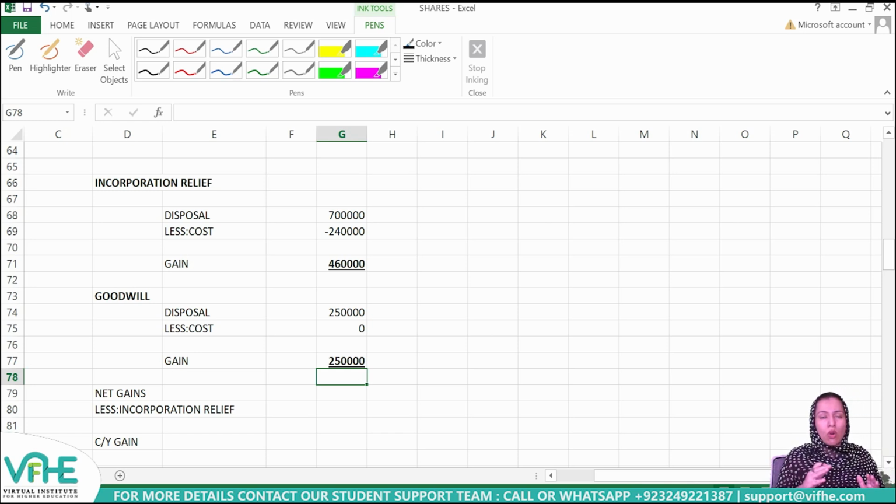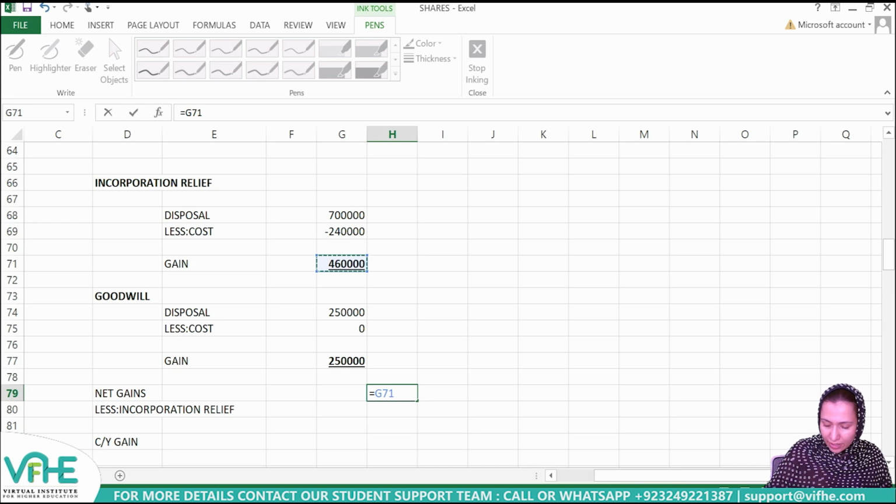So all the chargeable assets are to be used for the sake of computing capital gains, and afterwards I'll apply incorporation relief, considering the relevant conditions are met. So I just need to know what the net gains figure is. So it is 460,000 plus £250,000, so that is £710,000. That is the net gain figure, against which I have to apply incorporation relief.